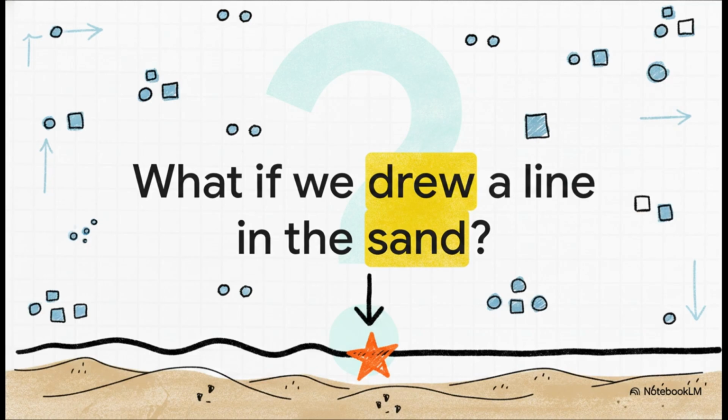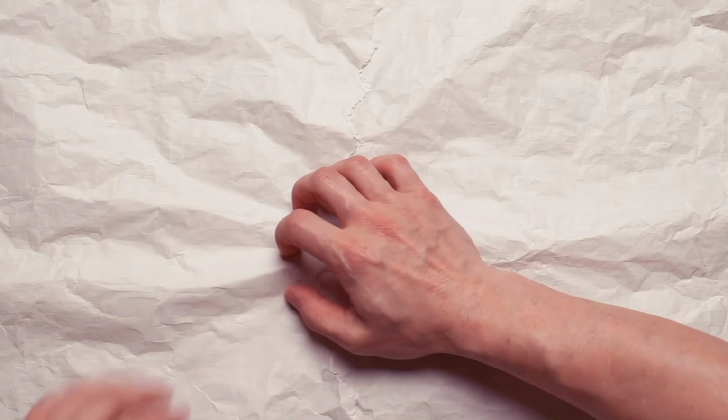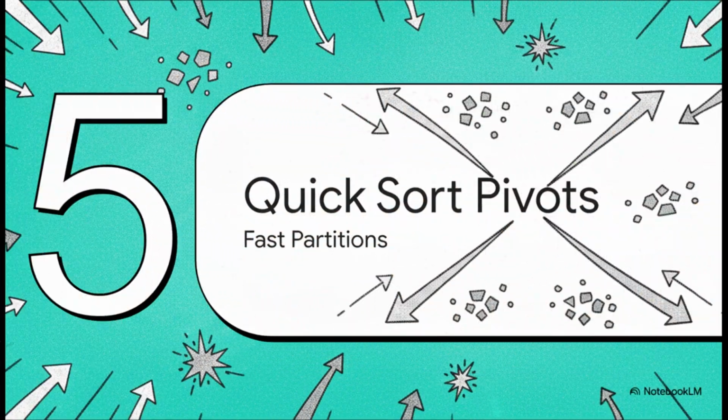We've looked at some pretty incredible ingenuity so far, right? But there is one more absolute heavyweight contender in our toolkit. What if, instead of calculating gaps or strictly cutting lists in half, we just boldly stepped into the data, picked a single reference point, and drew a firm line in the sand to establish order? Part 5, QuickSort and the power of fast partitions.